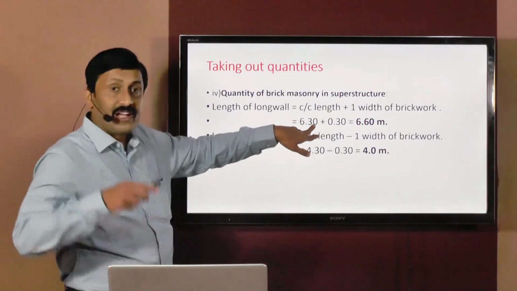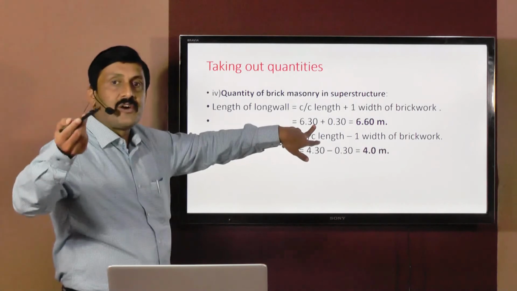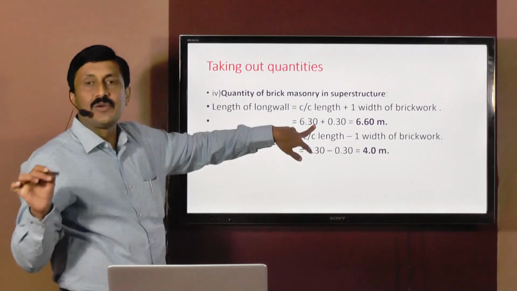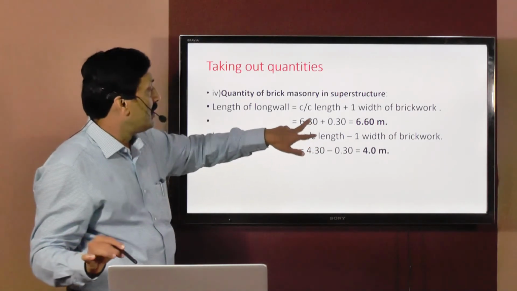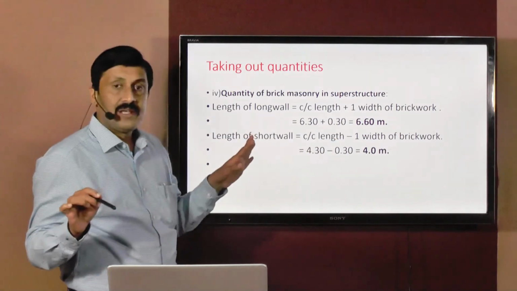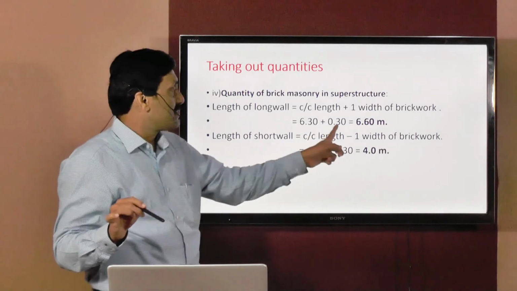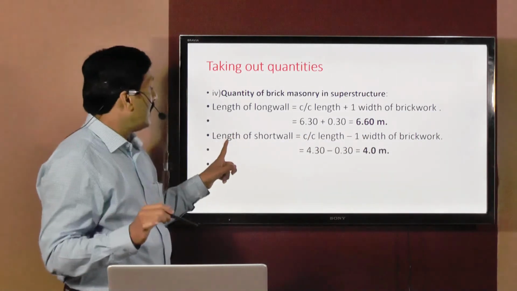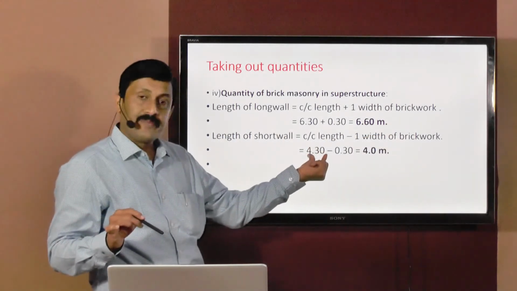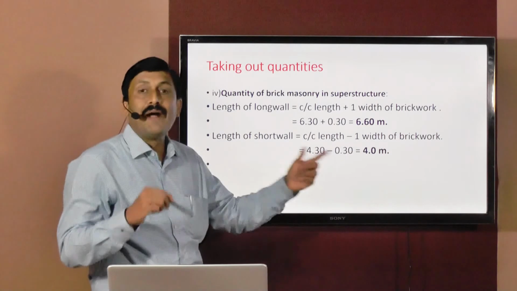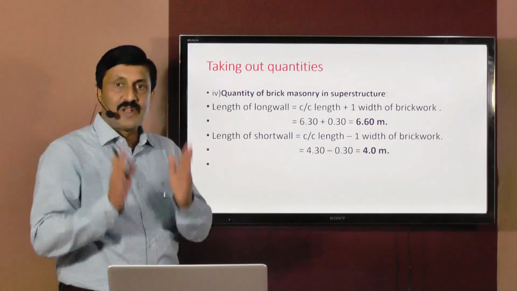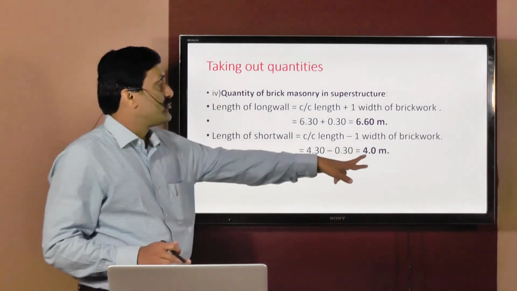It will be 6.3. Right from excavation till superstructure, or from superstructure till excavation, center to center length of long wall, center to center length of short wall will not be changed. So it is 6.3 plus whatever is the width of brickwork, that is 0.3 meters. We have added that. So 6.3 plus 0.3 comes to 6.6 meters, and length of short wall is equal to center length minus 1 width, that is 4.3. 4.3 is the center to center length of short wall minus 1 width. Minus 1 width means minus 2 half widths. So that's why it is 1 width. So 4.3 minus 0.3 comes to 4 meters.